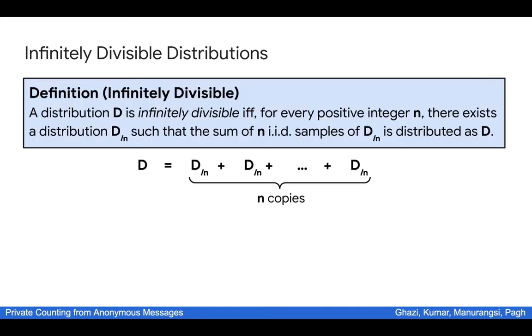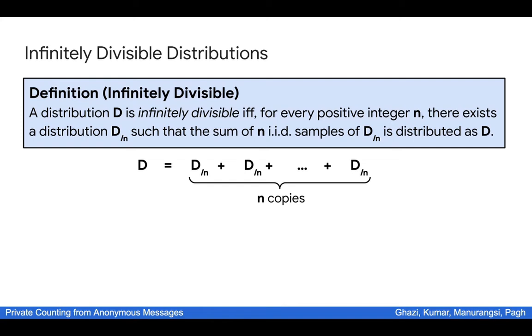Specifically, for a distribution D, we say that it is infinitely divisible if for every positive integer n, we can find another distribution, which we denote by D subscript divided by n, such that if we take n independent identically distributed samples from D over n and take their sum, then this sum is distributed the same as D. In other words, this original distribution D can be divided into n identical parts.